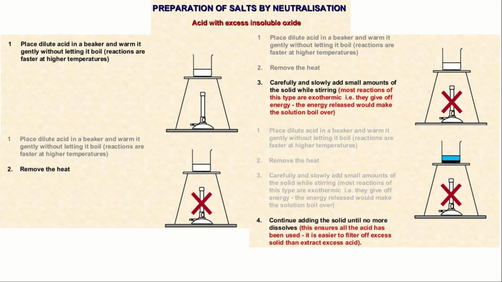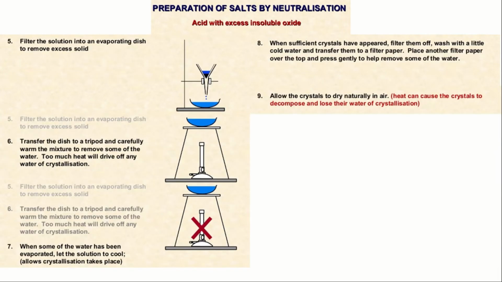Next, continue adding the solid until no more dissolves. This ensures all the acid has been used. It is easier to filter off excess solid than extract excess acid. Next, filter the solution into an evaporating dish to remove excess solid. Transfer the dish onto a tripod and carefully warm the mixture to remove some of the water. Too much heat will drive off any water of crystallization.